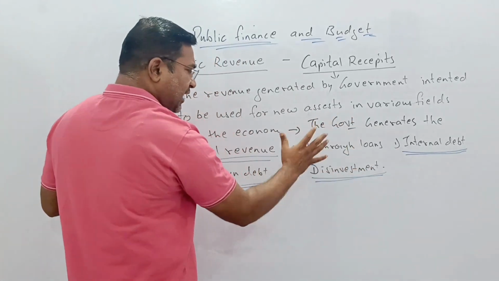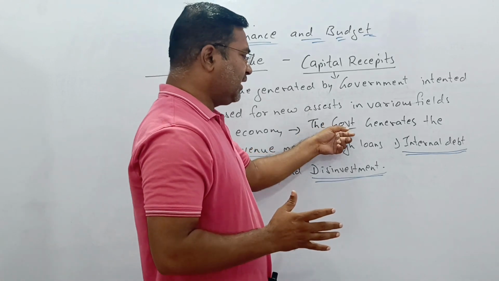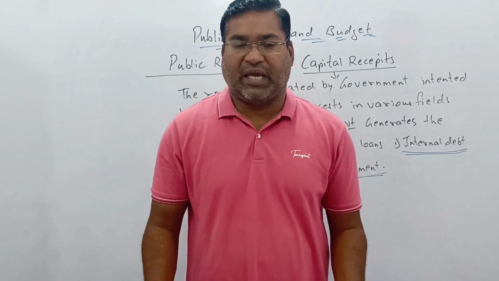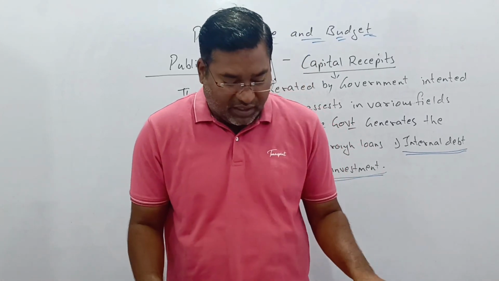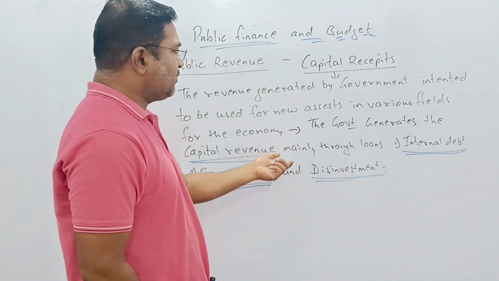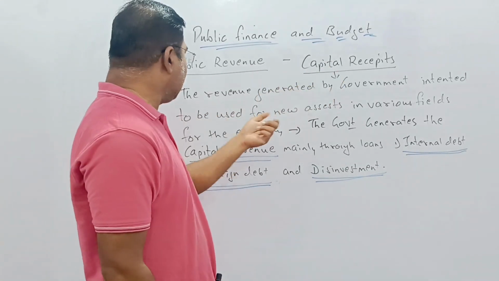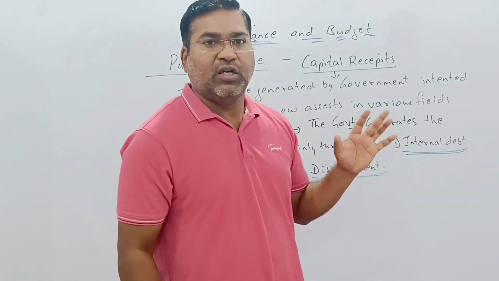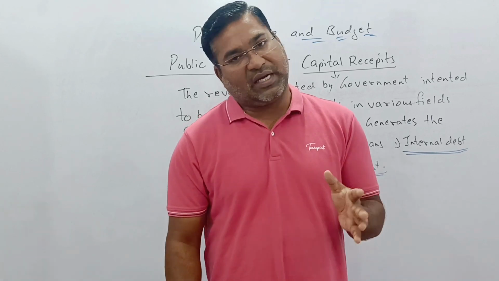These are the sources, internal, foreign, and disinvestment, through which the government earns extra money, which helps in development. So what does capital receipt mean? The revenue generated by the government, intended to be used for new assets in various fields of the economy. This was all related to public expenditure, revenue receipt as well as capital receipt.